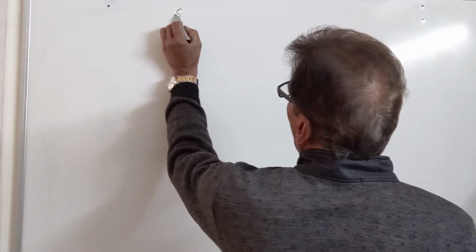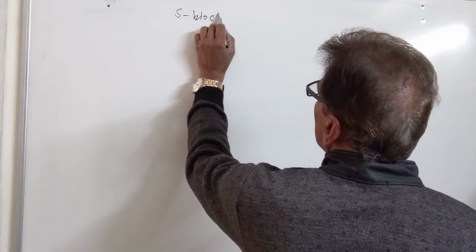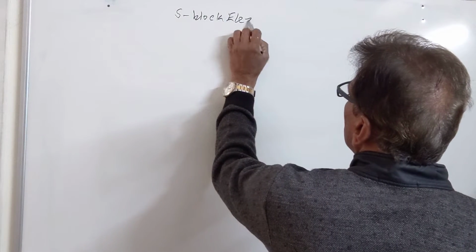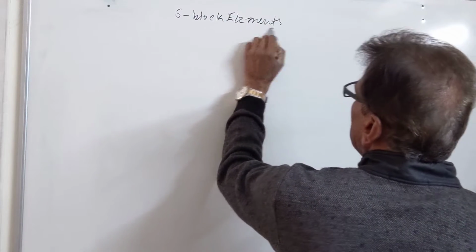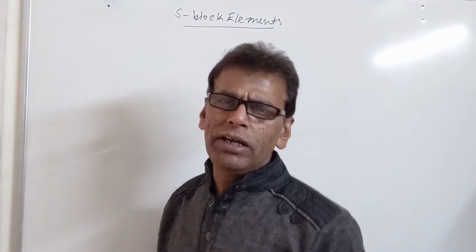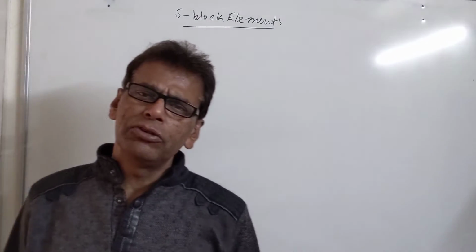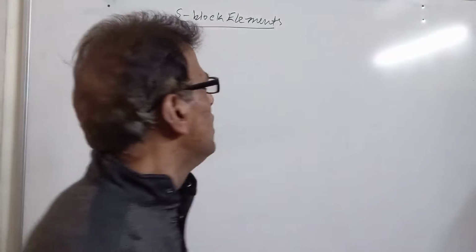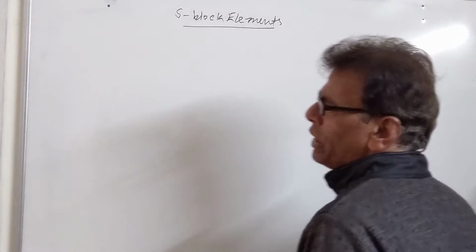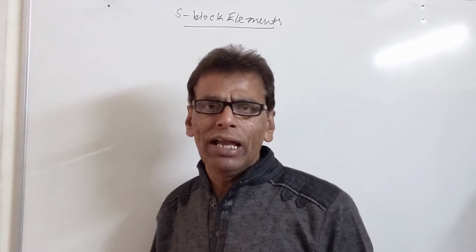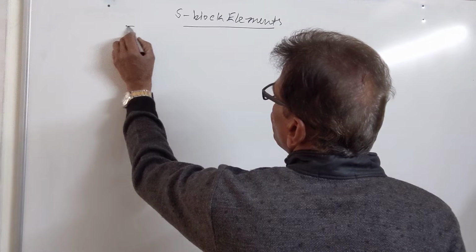Good day student, today we are taking the S block elements in exam time series. So let us start with S block elements. As we know, S block elements are those elements in which the last electron enters into the valence S subshell. Since the capacity of the S subshell is to accommodate 2 electrons, there are two groups in this block.